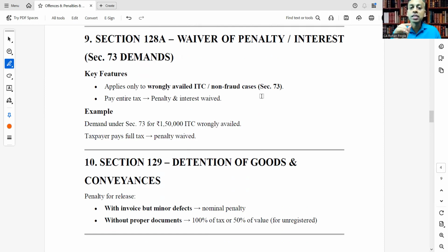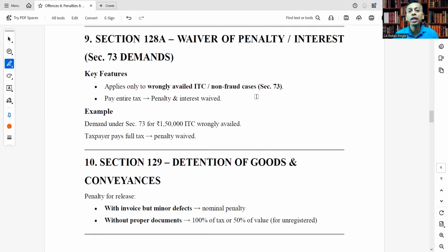If the assessee pays the entire tax, then penalty and interest can be waived. Example, demand under section 73 for rupees 1,50,000, ITC wrongly availed, taxpayer pays full tax, then penalty can be waived.